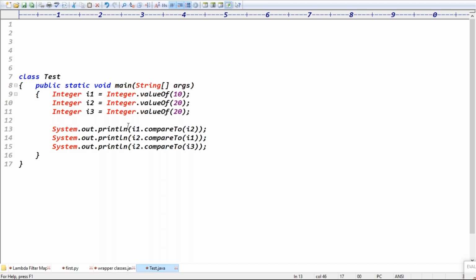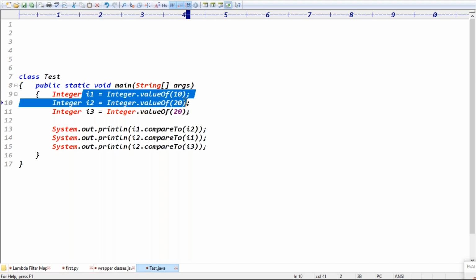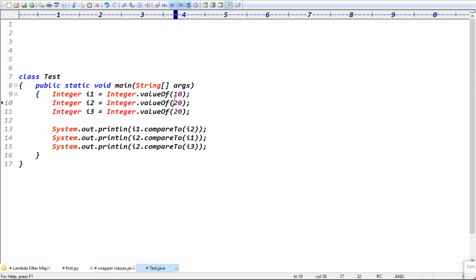Here we are using the compareTo method, i1.compareTo(i2). Are the i1 data and i2 data the same or different here? Different, sir. Different means it returns either a positive or negative value, right? It returns positive or negative depending on whether the first value is smaller or bigger. I think the first is smaller.